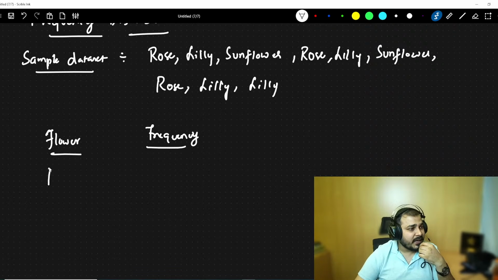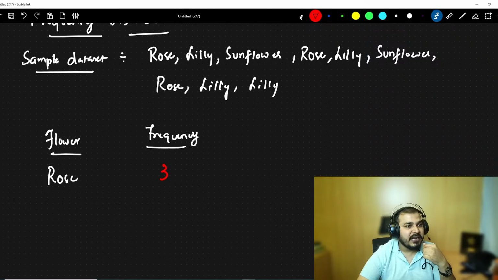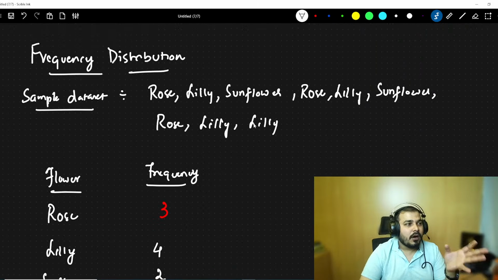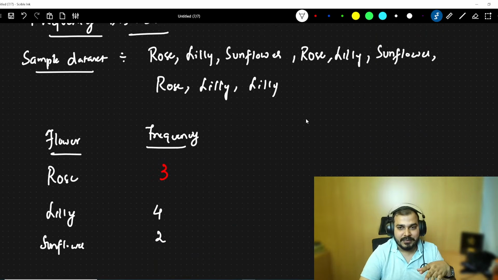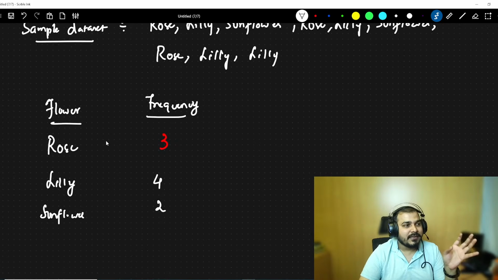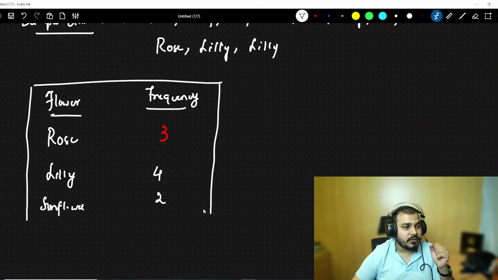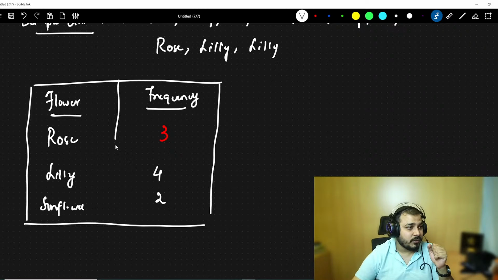Suppose I say rose, in rose how many do I have? 1, 2, 3. So 3 is the count of roses. If I consider lily, what is the count? I have 1, 2, 3, 4. So 4 is the count. If I consider sunflower, what is the count? 1 and 2. So this is the frequency of the values of this data set with respect to different categories. Here you can see that this is the frequency distribution table. And from this table, you can derive bar charts, pie charts, different things.